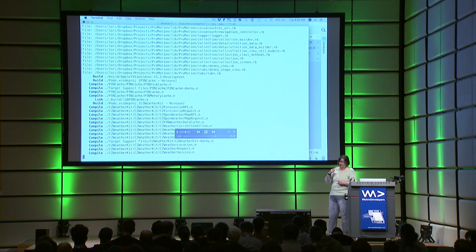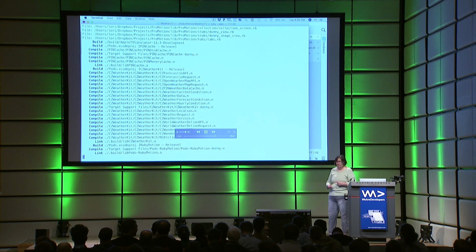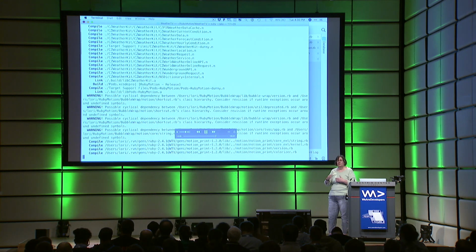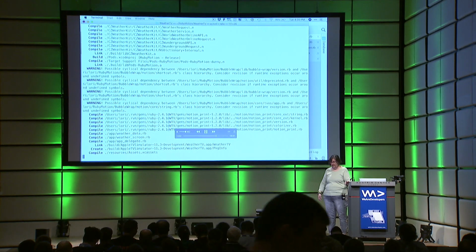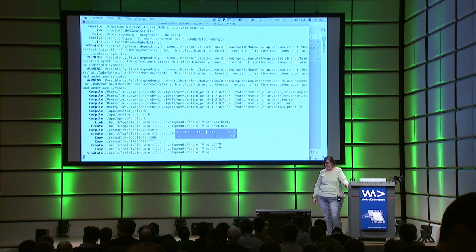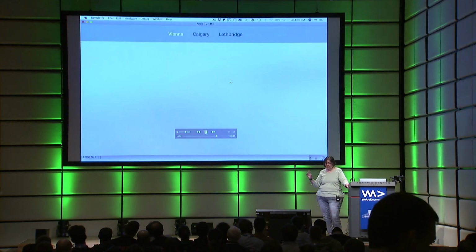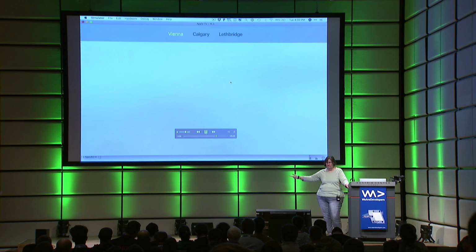It builds all the ProMotion libraries. It builds all the CocoaPods here. It builds BubbleWrap files. It builds everything that you need, and then fires up the simulator and shows us our new application with our 3 new tabs that we created from our data, Vienna, Calgary, and Lethbridge.